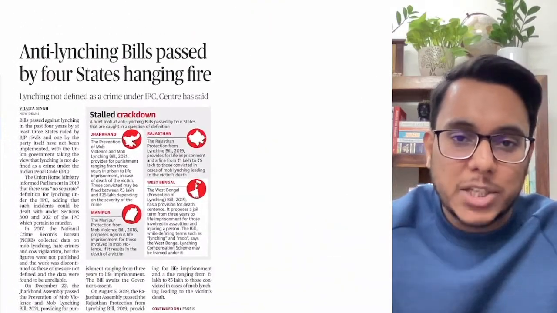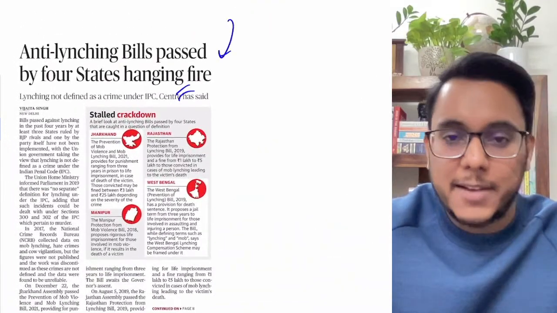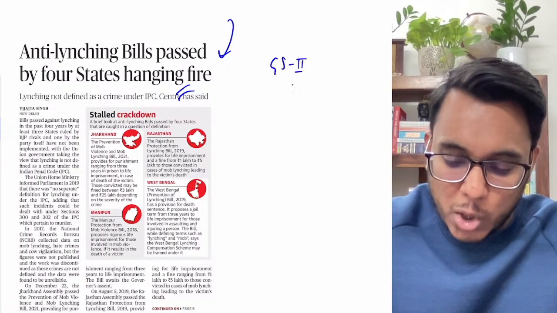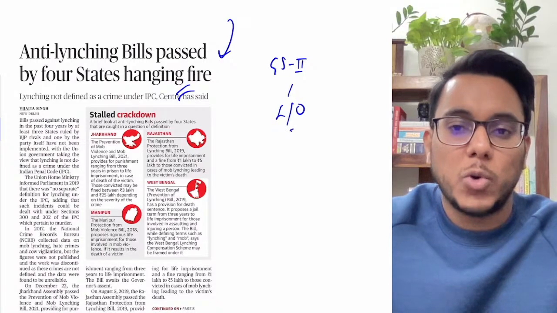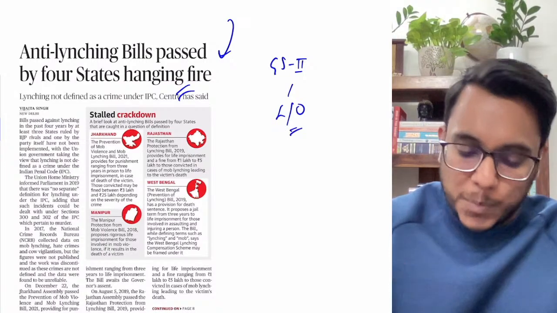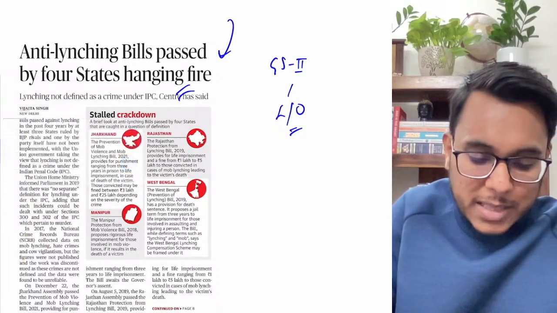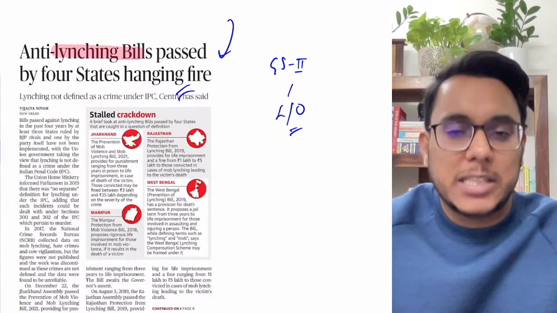Okay, anti-lynching bills passed by 4 states hanging fire. This article will be important in GS paper number 2, law and order issues. Over the past few years, lynching incidents have increased a lot.